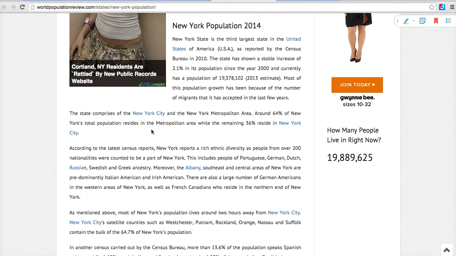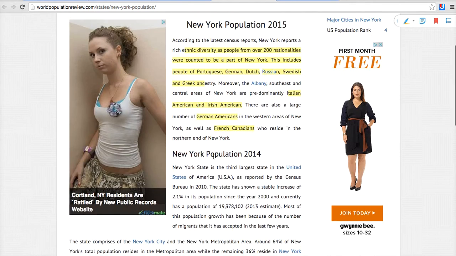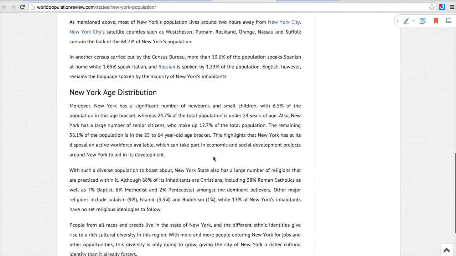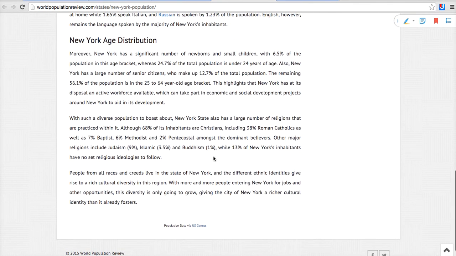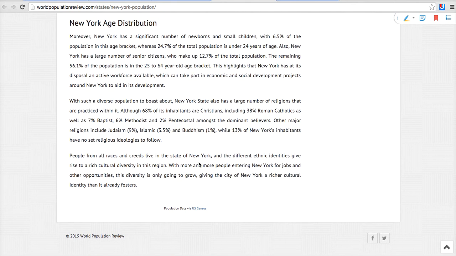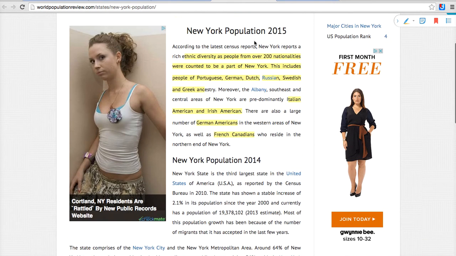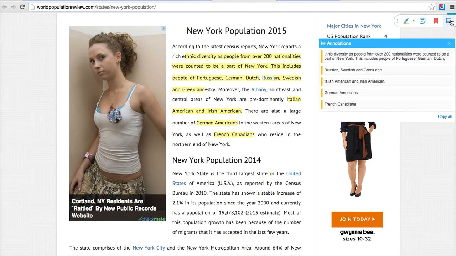Then we're talking about metropolitan areas, latest census. There's the 200 nationalities, and we're coming back to those populations from the top. Looks like it's the same paragraph actually. New York age distribution, okay. A little bit of religion. So this is good, but it's a little bit of sloppy scholarship here as we have the same information here and here. That's a little strange. So questionable as we keep this.